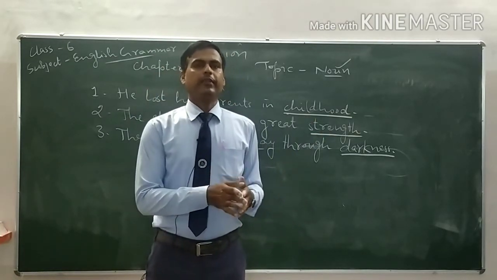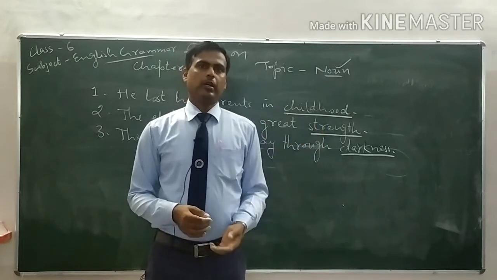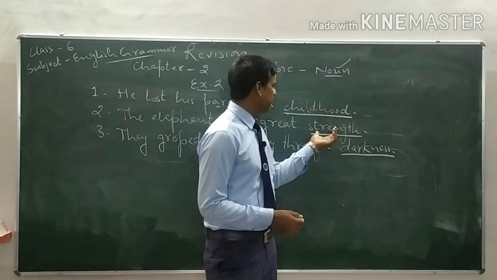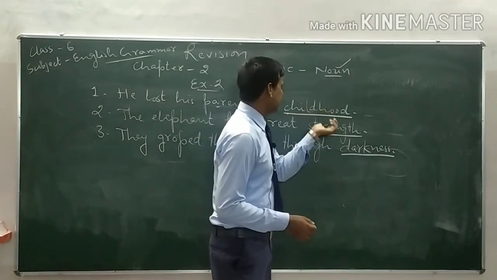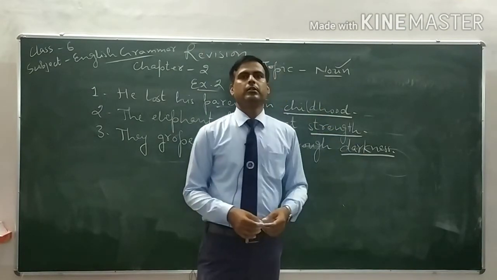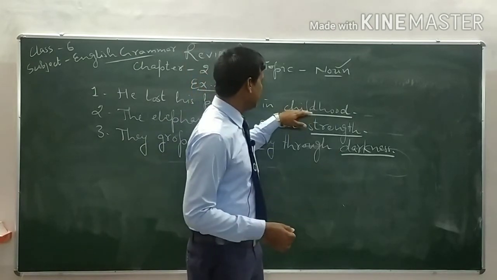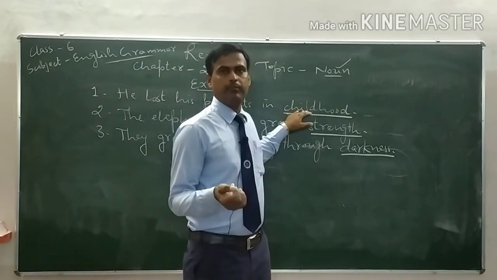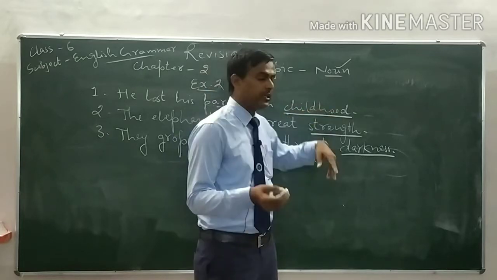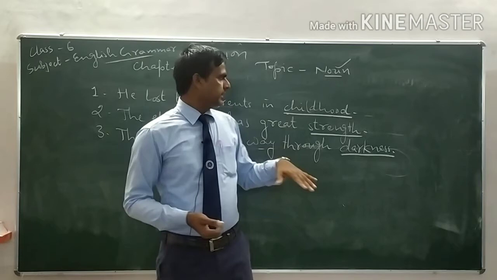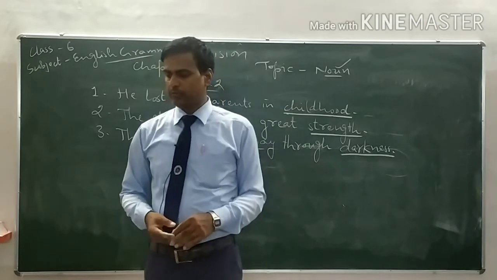We can give a name to a common noun to make it proper, but we can't give a name to an abstract noun to make it proper. If it is child, we can give it a name, but childhood, we can't give the name of childhood. So these are the abstract nouns.